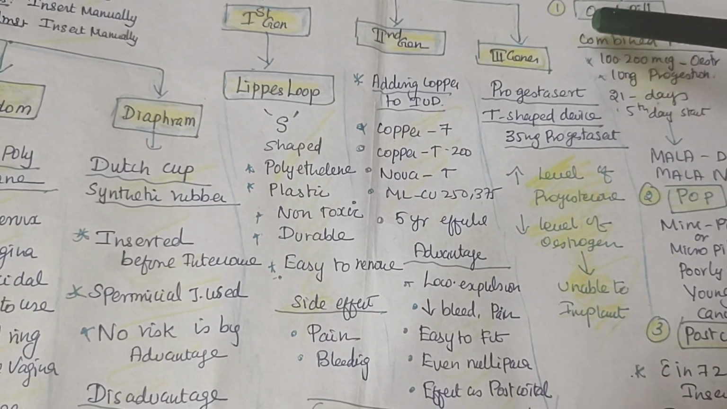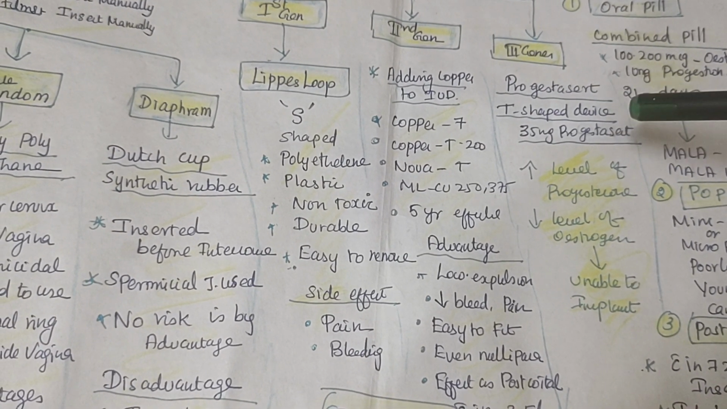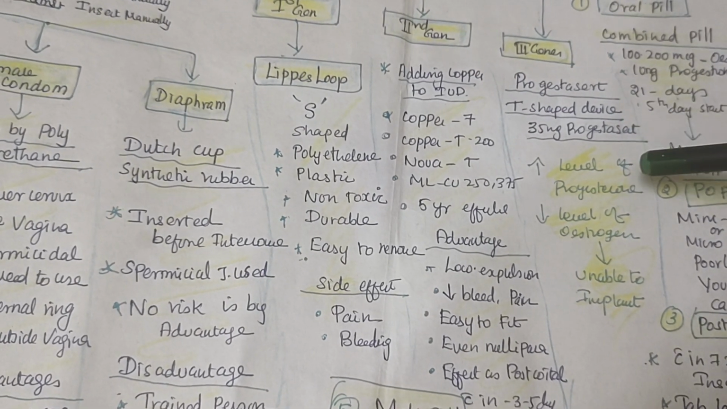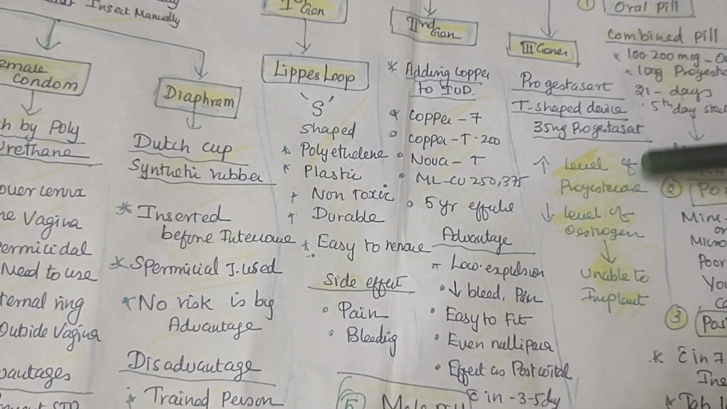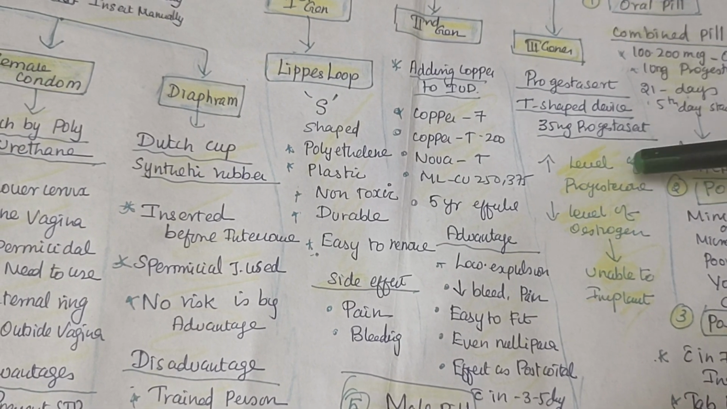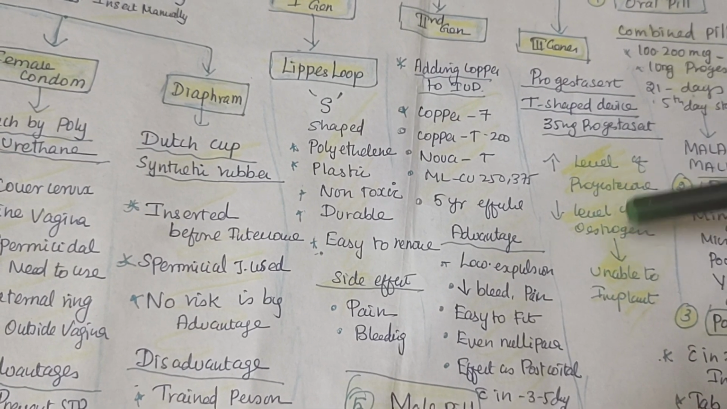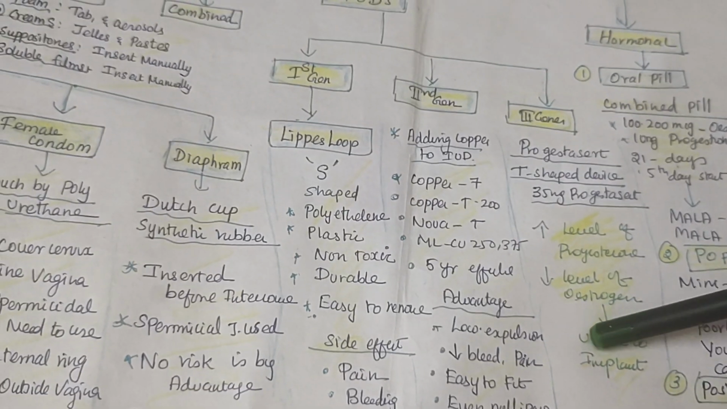Then the third generation IUD is called the progesterone IUD. It comes in the form of levonorgestrel. It is also T-shaped, and 35 milligram of progestin is used. This is a hormone called progesterone. The level of progesterone increases and it decreases the level of estrogen. It is completely unable to implant, so it affects the implantation.